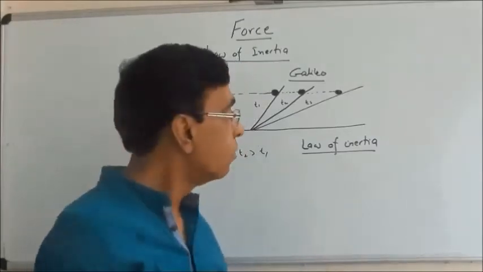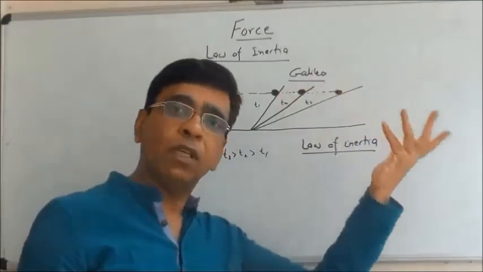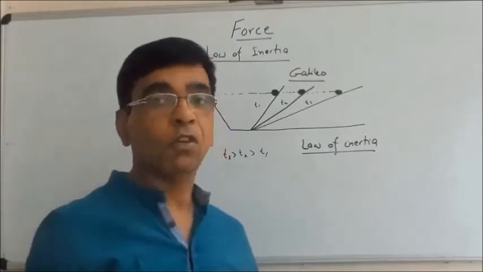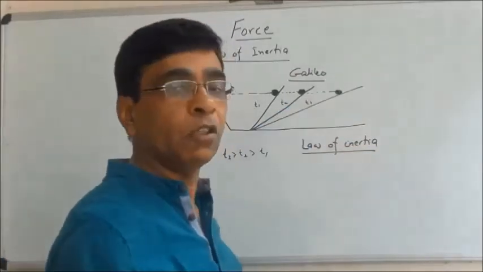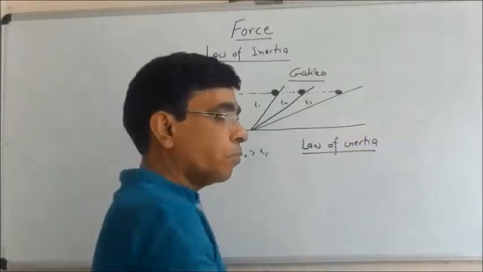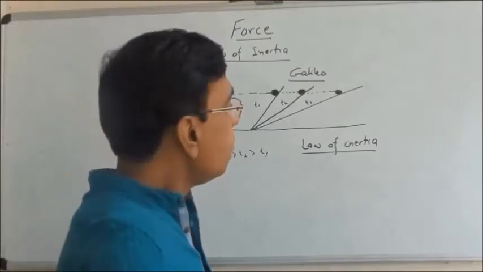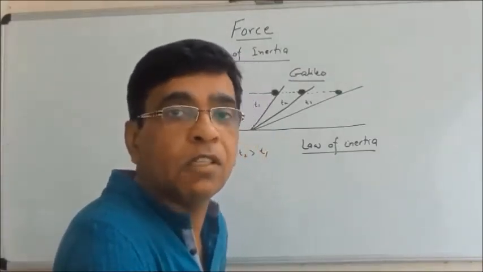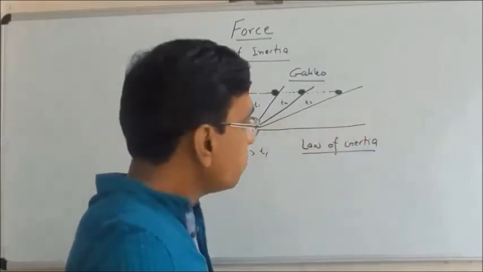There is a frictional force by the surface. There is friction even when a body is moving in air: frictional force offered by air, frictional force offered by a solid. So these forces stop the ball because they act opposite to the motion.